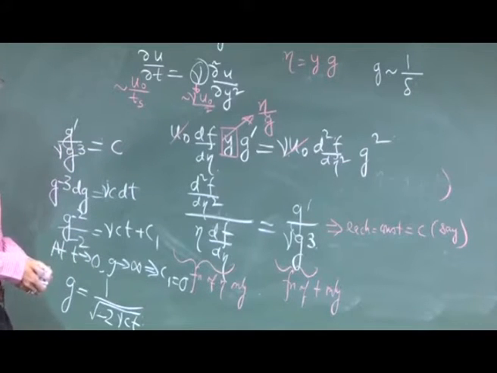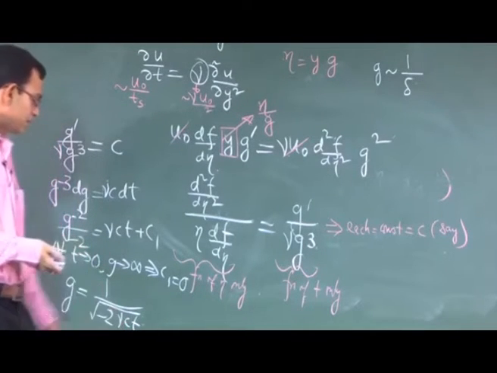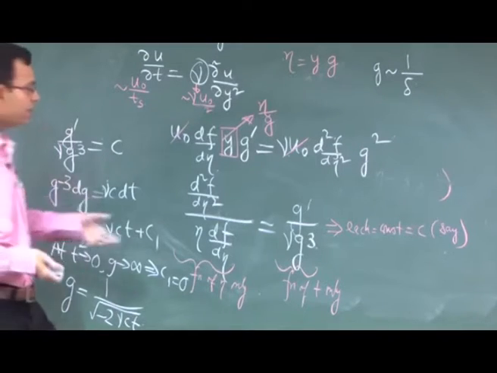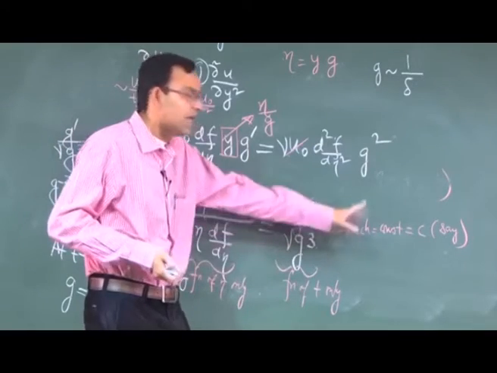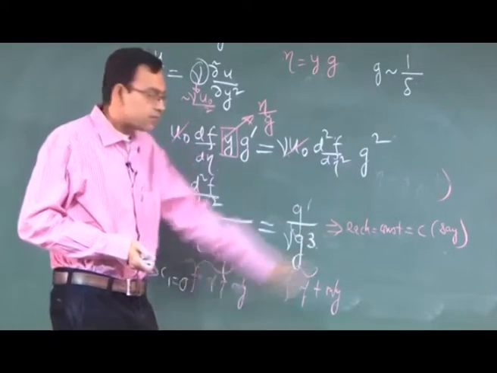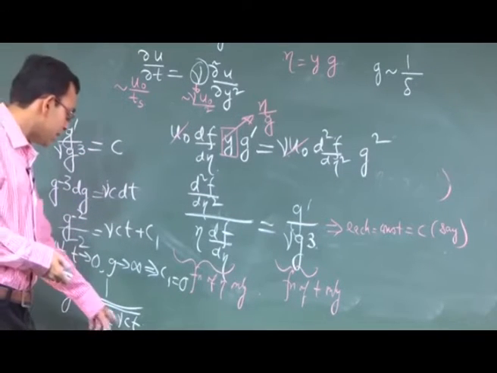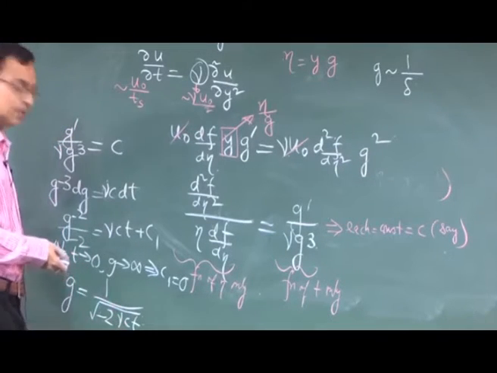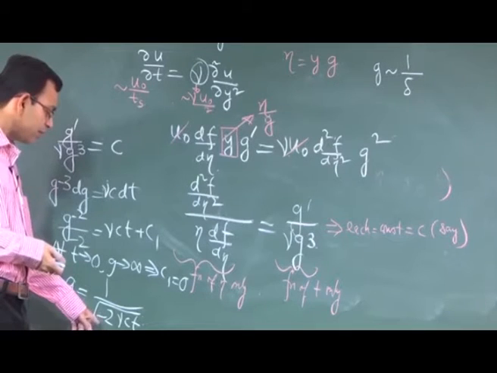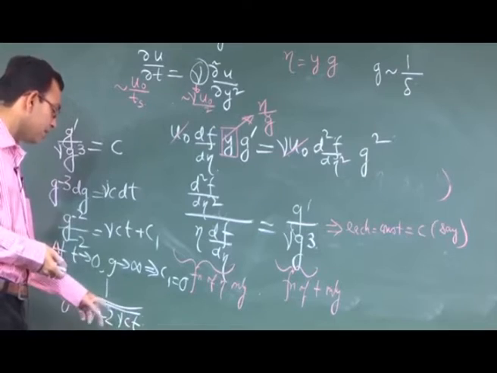Next question is, what is the value of c? The value of c, it depends, I mean it is up to you. For example, you have a ratio proportion problem, A by B equal to C by D equal to K, that K it is up to you to choose. But in this particular case you have to choose in such a way that c has to be negative, because under root it has to be positive. So, c must be negative. So, you can take any negative number.